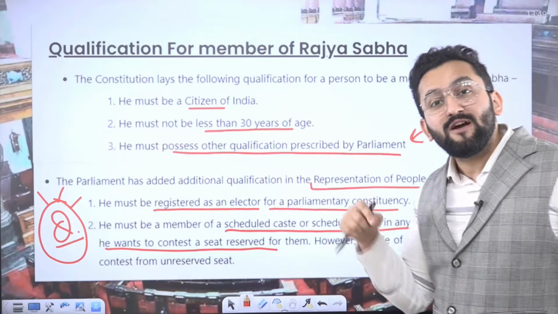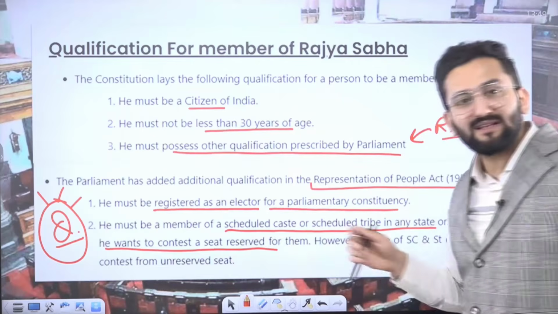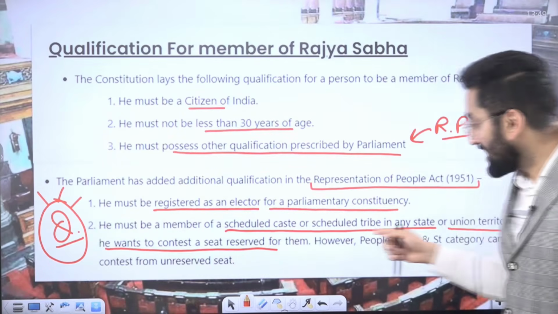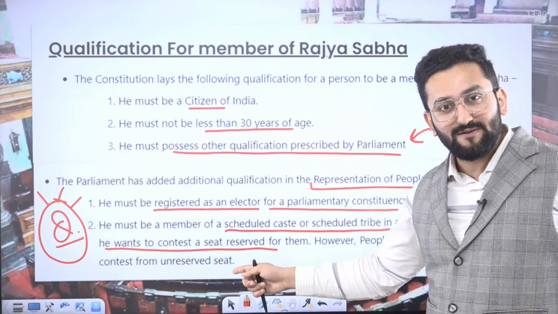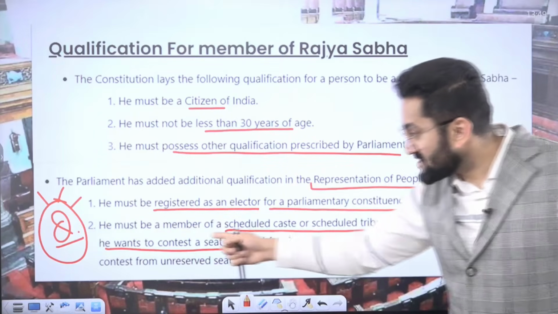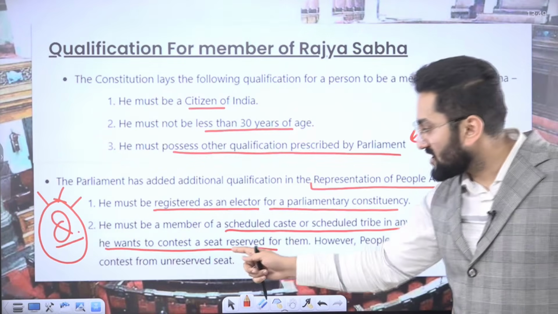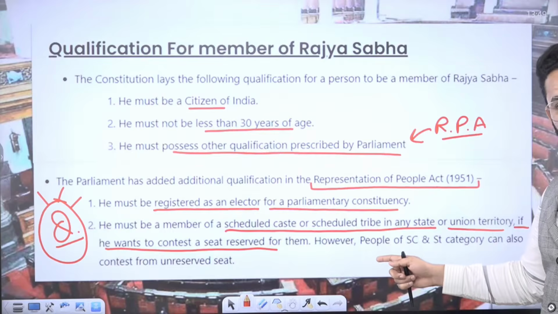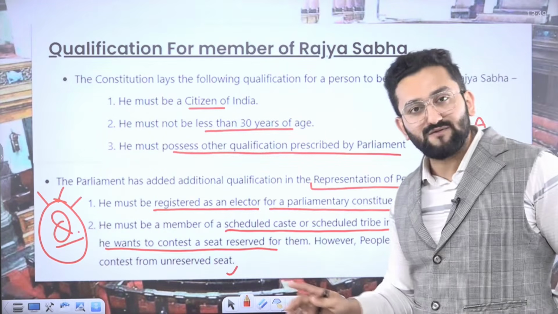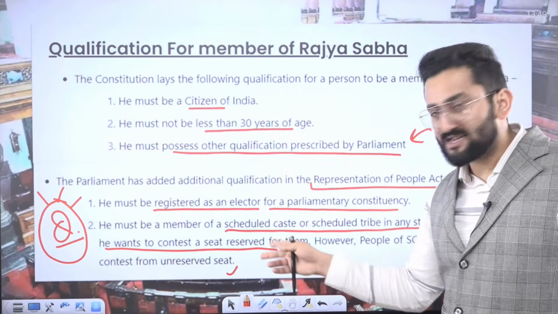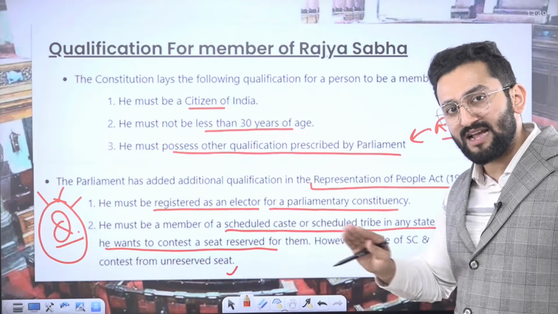And if you want to fight for a Rajya Sabha seat which is in a reserved category, say SC and ST, then you must be registered as SC or ST in any constituency, any state. It means he must be a member of a scheduled caste or scheduled tribe in any state or UT if he wants to contest a seat reserved for them. However, people of SC ST category can also contest from an unreserved seat. For a reserved seat, SC ST is going to fight, but you need to be registered as SC or ST in any of the states or UTs.